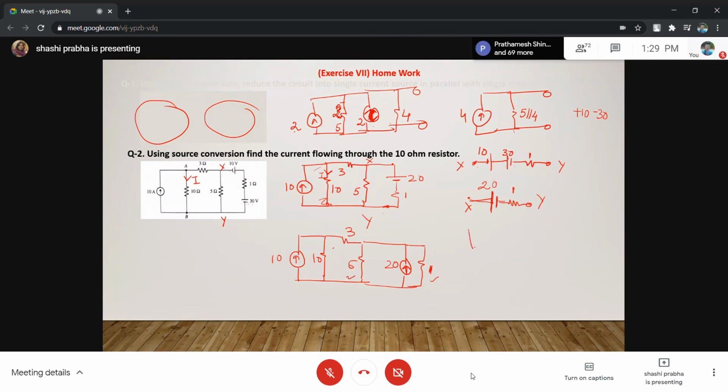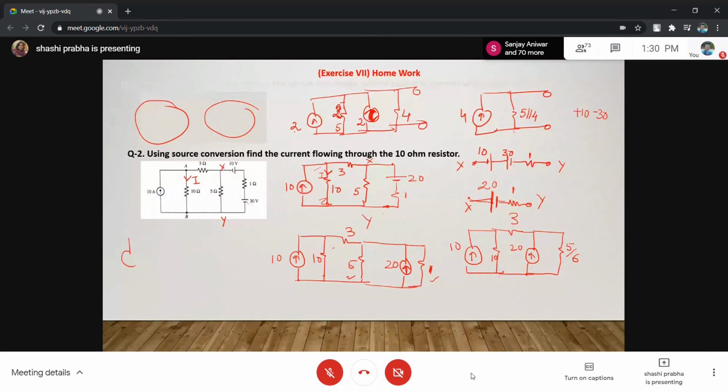So the diagram becomes: this is 10, this is 10, this is 3, and this is a current source of 20 which we got after replacement, and this is 5 and 1 in parallel. 5 and 1 in parallel is 5 upon 6, R1 R2 upon R1 plus R2.